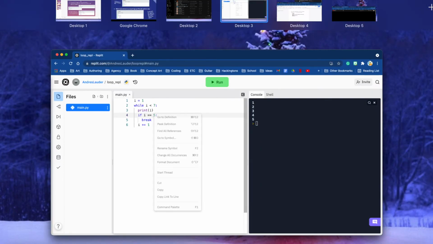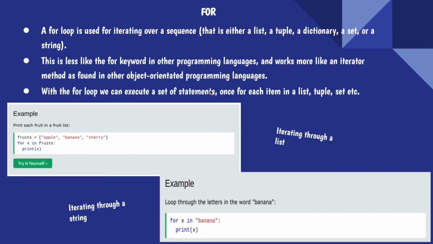Now back in our slides, the for loop. The for loop is the other loop that we're going over. A for loop is used for iterating over a sequence that's either a tuple, list, dictionary, anything out there that we've covered. Now this is less like the for keyword in other programming languages and works more like an iterator method as found in other object-oriented programming languages.